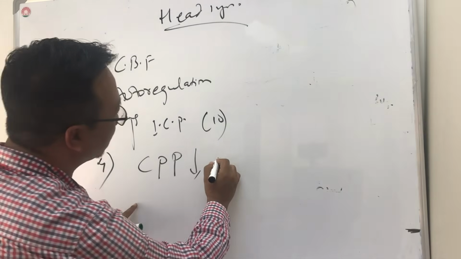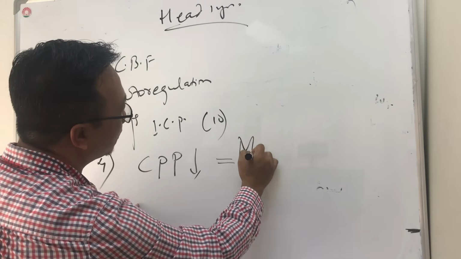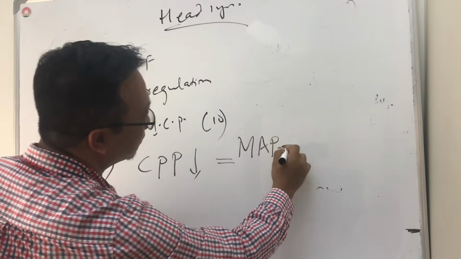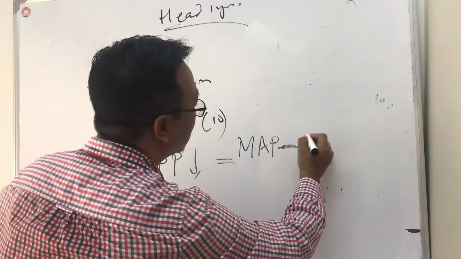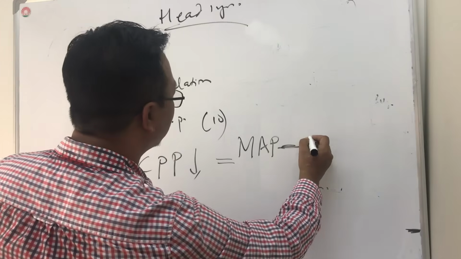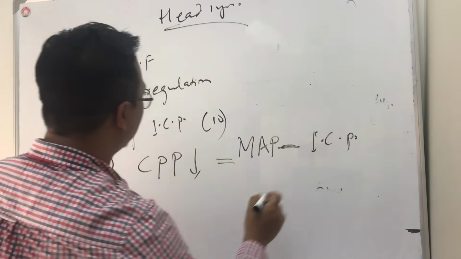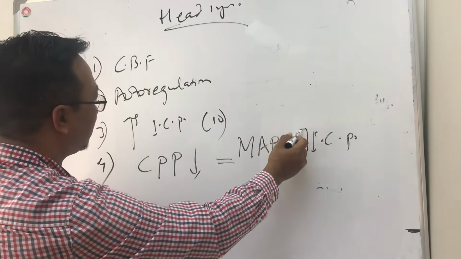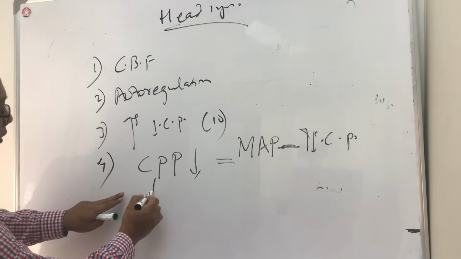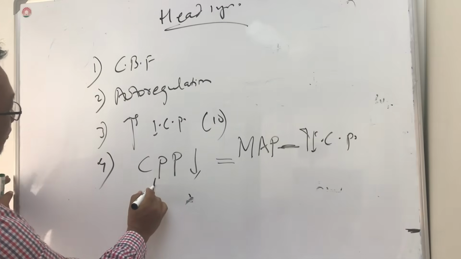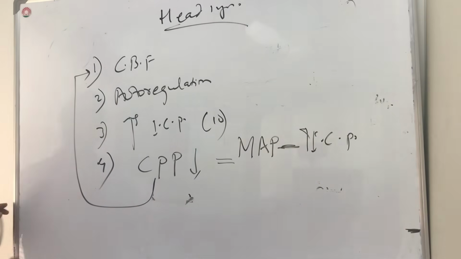We know cerebral perfusion pressure is equal to mean arterial pressure minus intracranial pressure. So when intracranial pressure is increased, cerebral perfusion will decrease. As a result, it will decrease the cerebral blood flow.